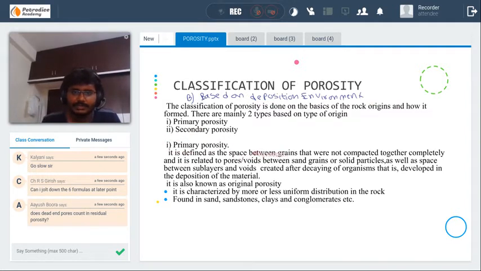Okay, try to write out this one. It is defined as the space between the grains that were not compacted together completely, and it is related to the pores or voids in a rock. When it undergoes compaction, the pore spaces will be formed.